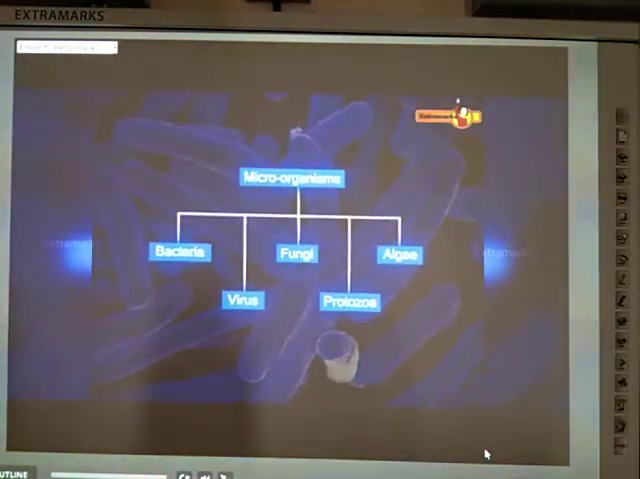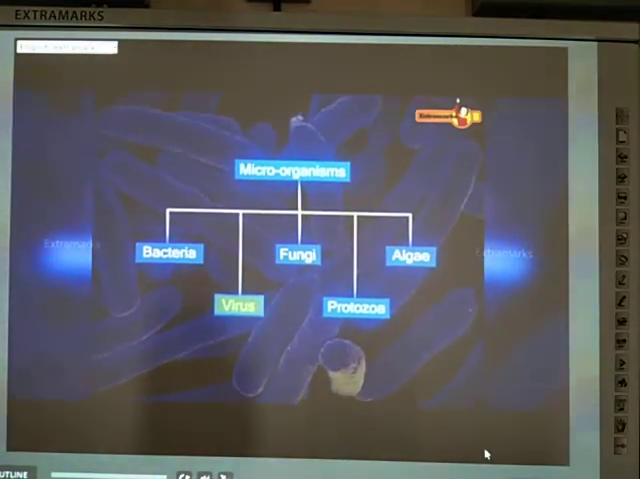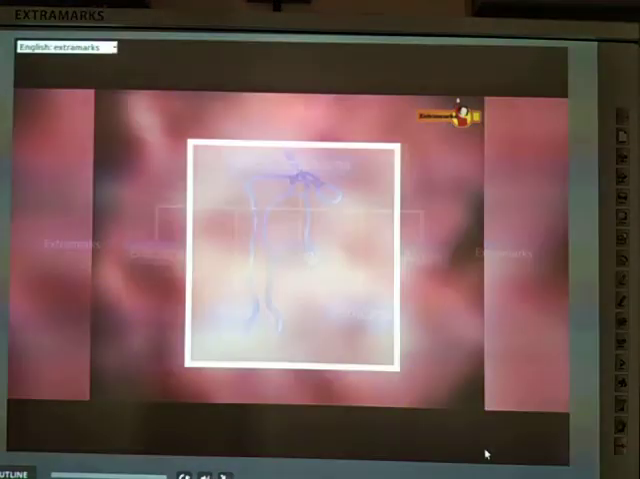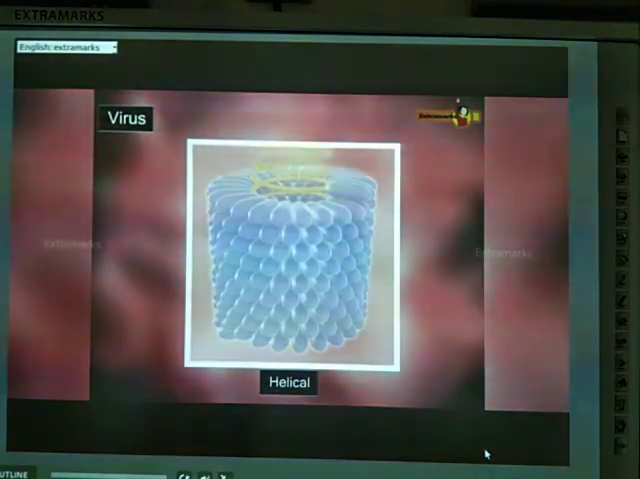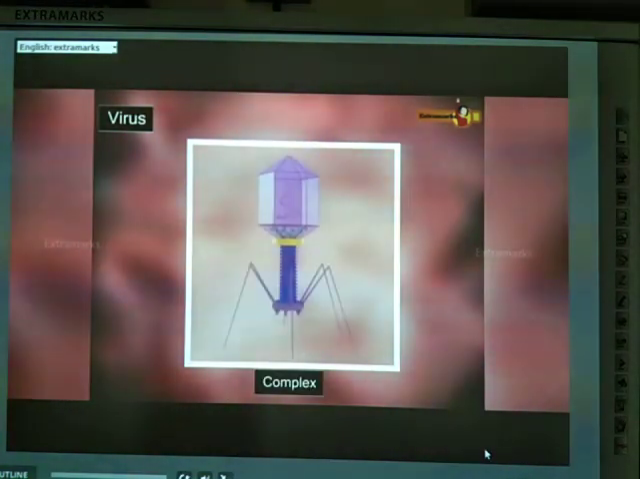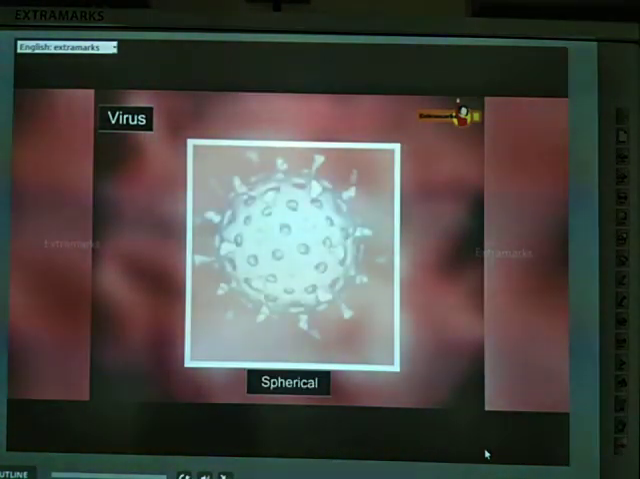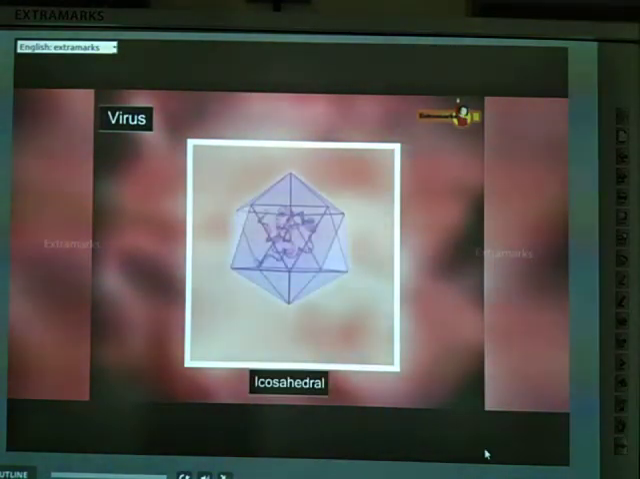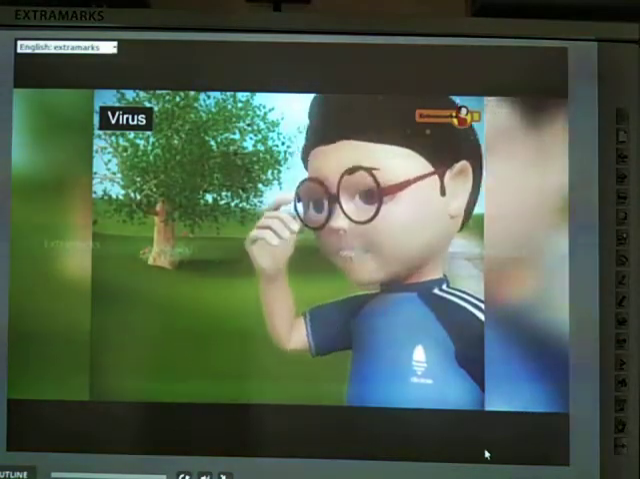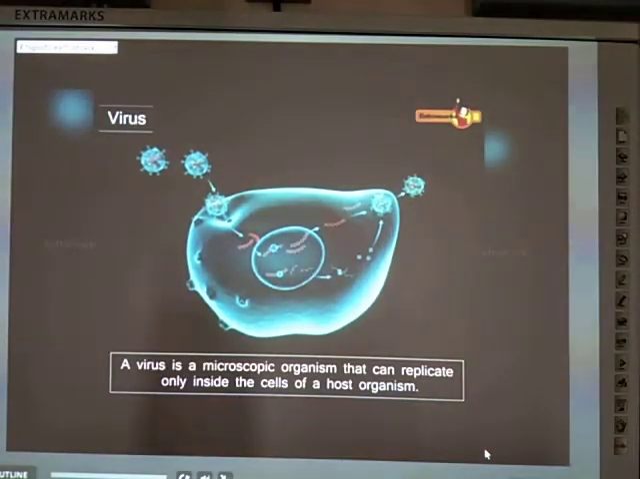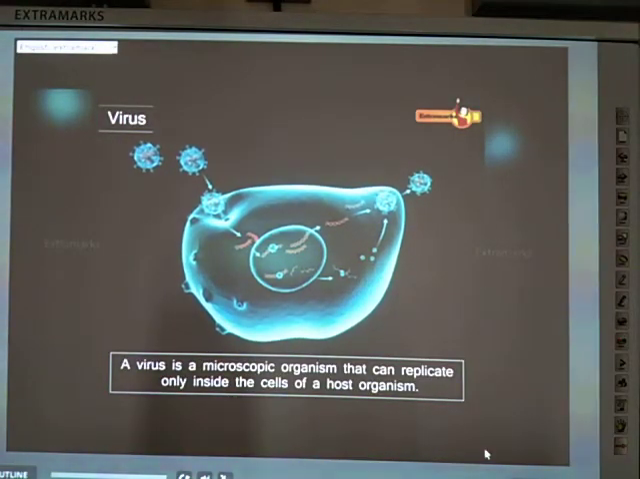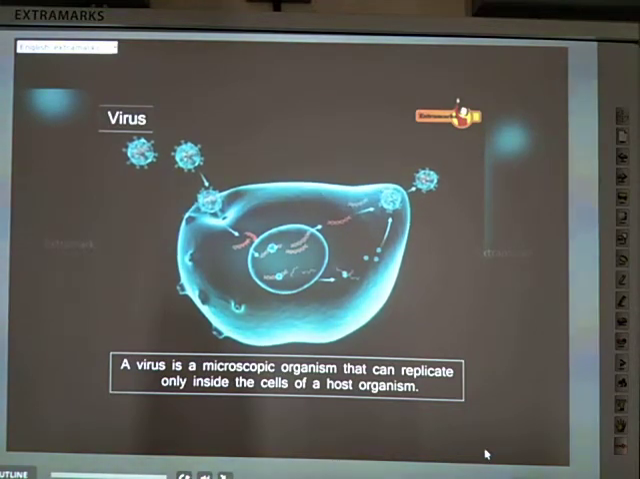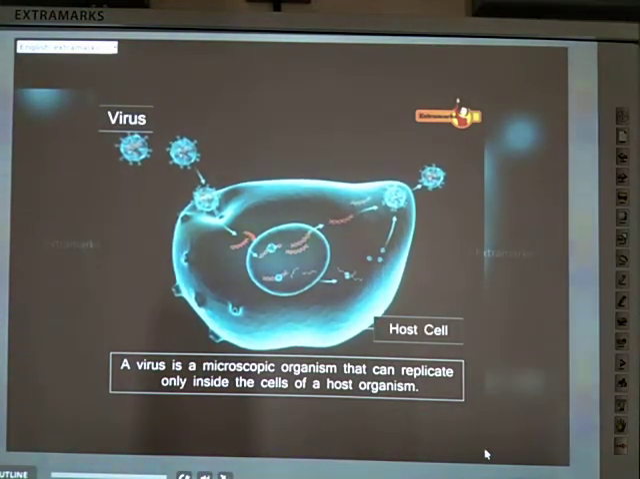The other microorganisms are viruses. They can be filamentous, helical, complex, spherical, and icosahedral in shape. Viruses are minute organisms found virtually in every ecosystem on Earth. A virus is a microscopic organism that can replicate only inside the cells of a host organism.